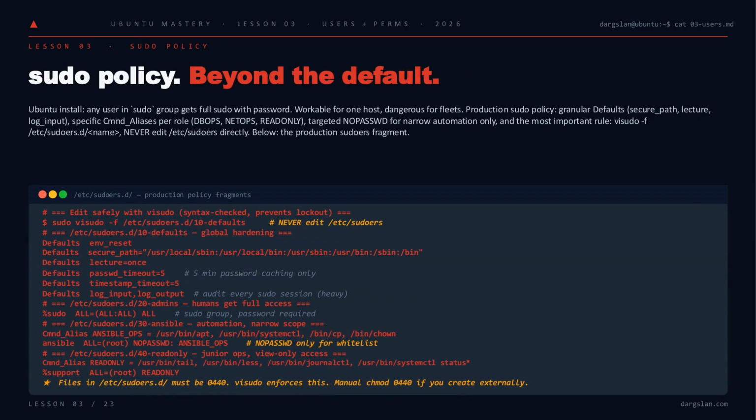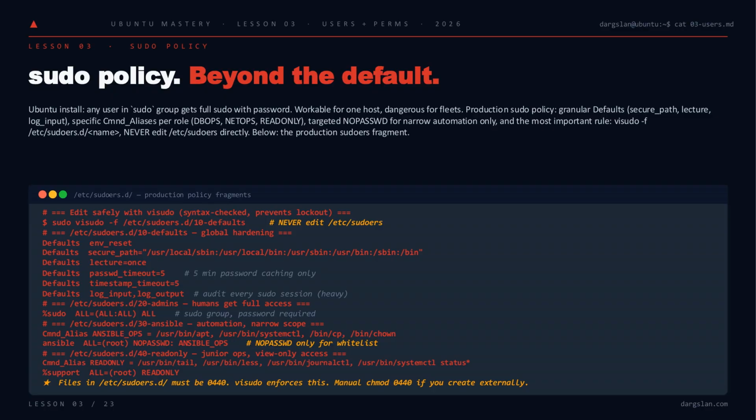Once users exist, the next question is what they can do. The Ubuntu default: anyone in the sudo group gets full root with a password. That works on a laptop and falls apart across a fleet. Production policy is layered. Harden the defaults with secure_path, lecture, and log_input. Split roles into Cmnd and User aliases so DevOps, NetOps, and read-only each get exactly what they need, and reserve NOPASSWD for narrow automation whitelists, never humans.